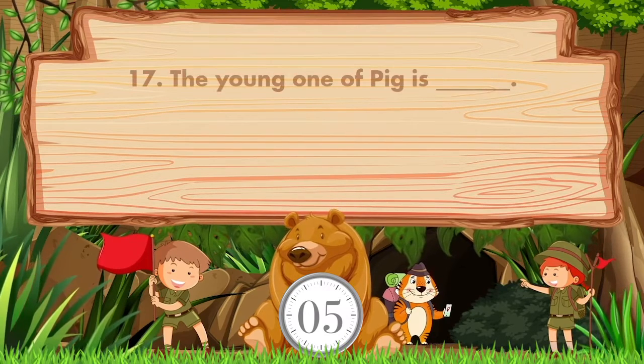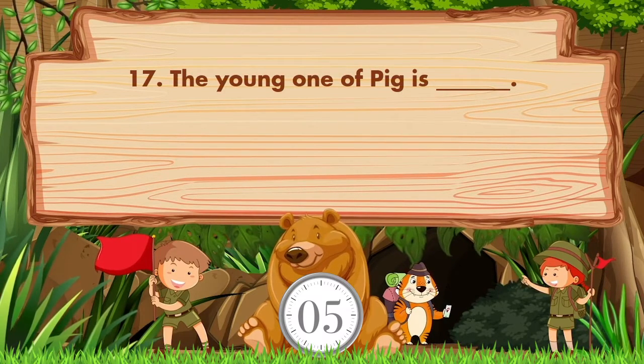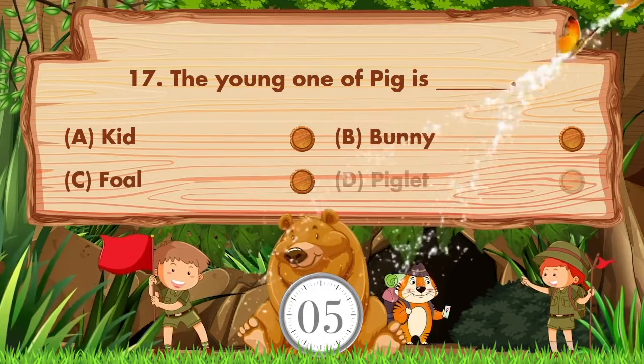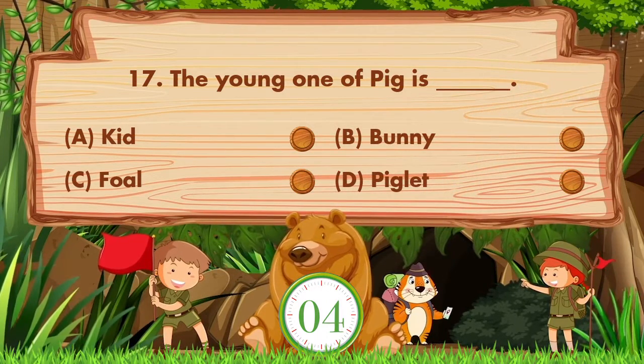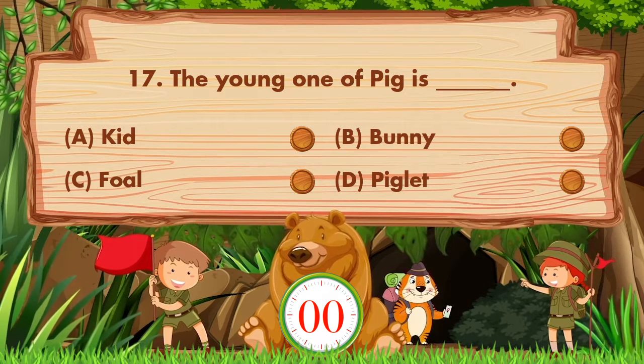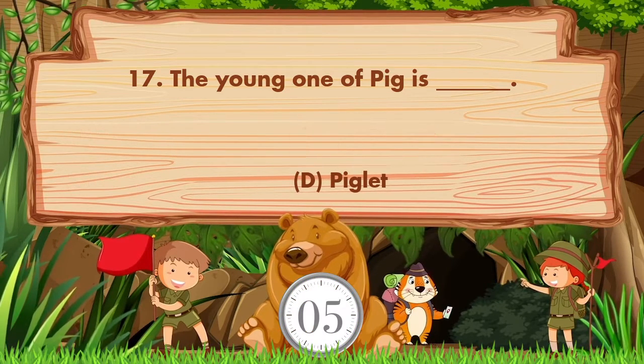The young one of pig is blank. Option is A. Kid, B. Bunny, C. Foal, D. Piglet. Answer is option D. Piglet.